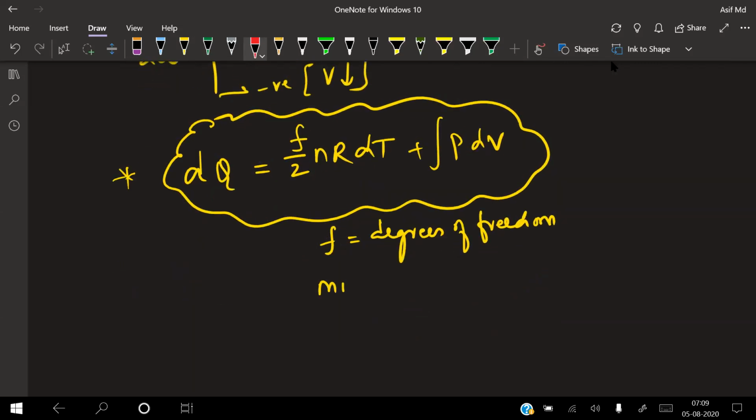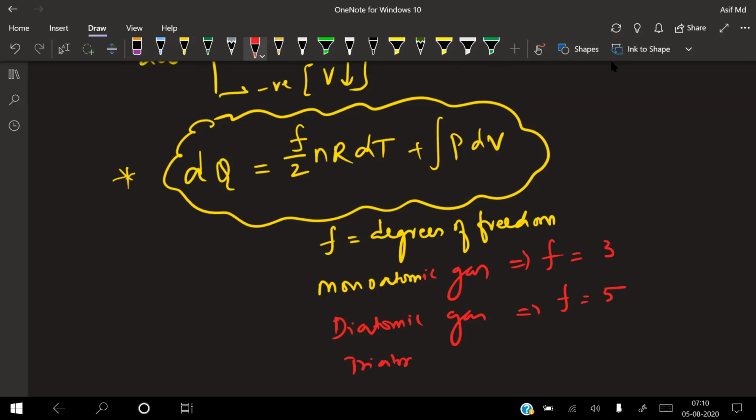If it is a monoatomic gas, the number of degrees of freedom will be 3. For a diatomic gas, the number of degrees of freedom will be 5. And for a triatomic gas, F depends on whether the molecules are linear or non-linear. If it is linear, you take it as 5.